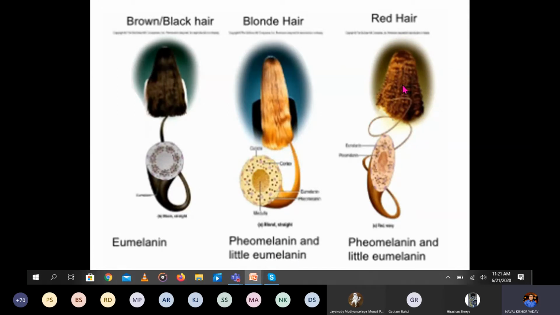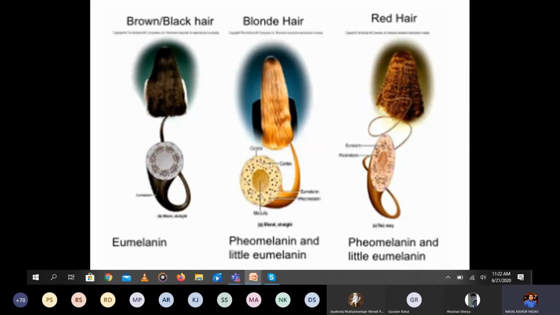Here also the same. This color is red, pheomelanin with a little eumelanin present. So depending on which type is more dominant, the color of hair will change. If it is only eumelanin, you see black or brown color. But in this type, the concentration of pheomelanin is more compared to eumelanin.